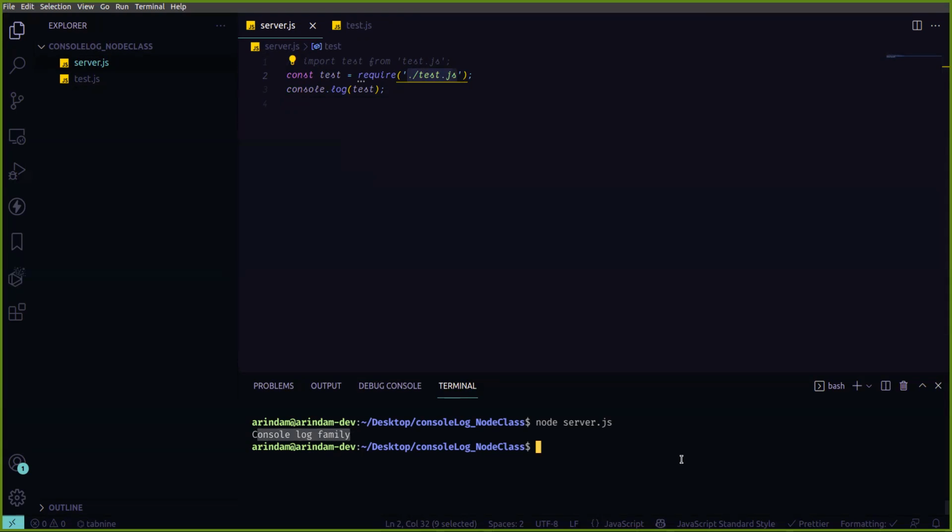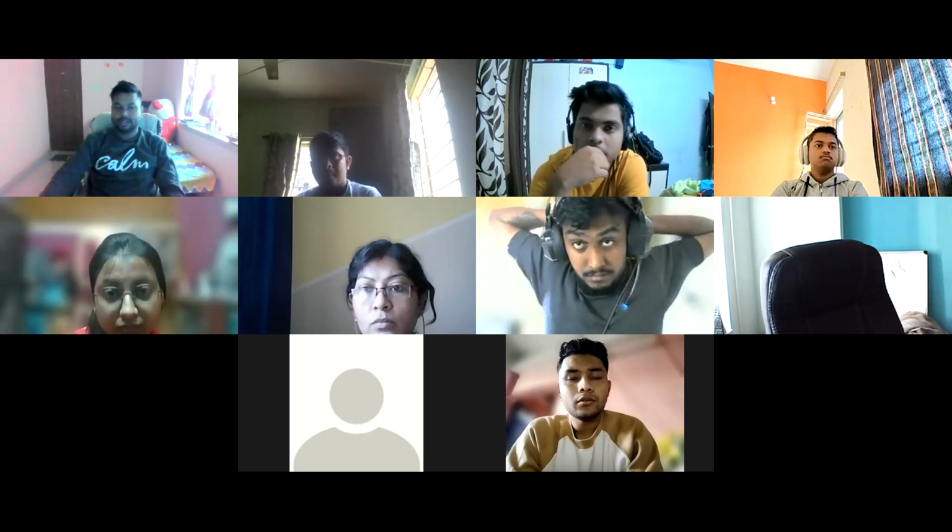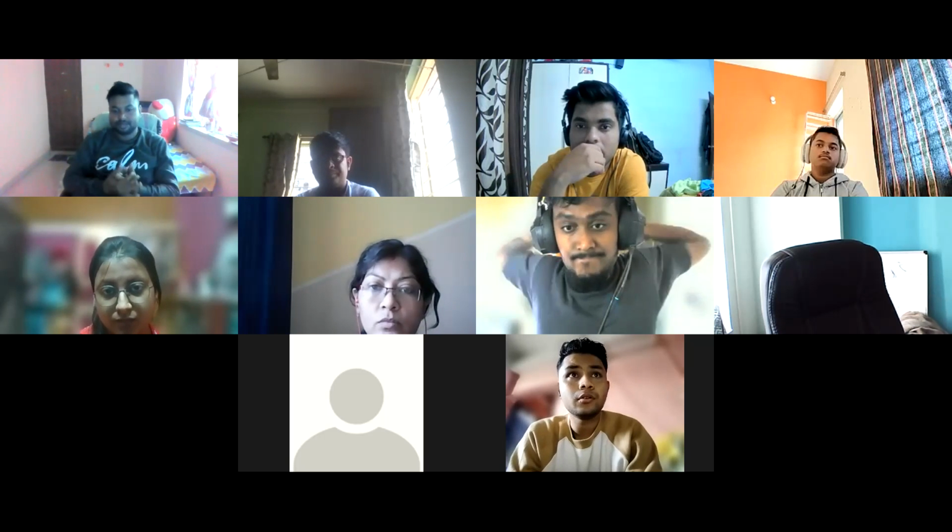I'm printing console log family. So that program is there. You can see here, I'm exporting this variable from this file, importing it here, and the console log is here. You got it, right? That way import and export is working. These are the two syntaxes, import and export. Any questions up to this?